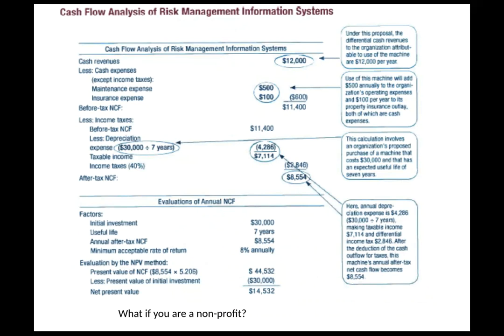So walking through this again, you can see $12,000, our annual income that we're expecting. We have $600 in expenses. We deduct it. We now take that and say, okay, let's depreciate the value and subtract that. We come up with $7,114 and then multiply that by whatever the income tax is. Most likely on the exam, it's almost always 40% as well. Then subtract the income taxes you're going to have to pay from your before tax net cash flow, and then you come up with your after tax.